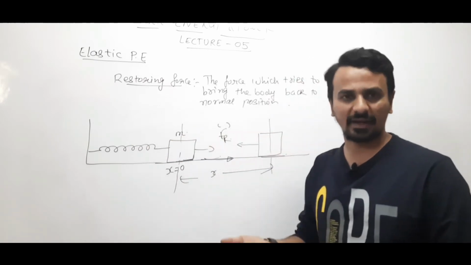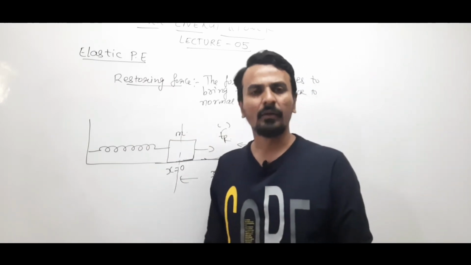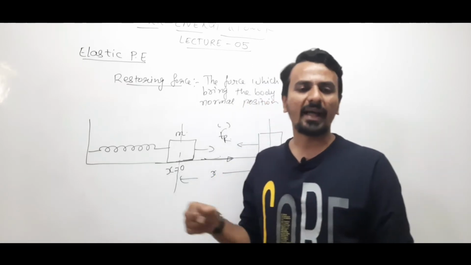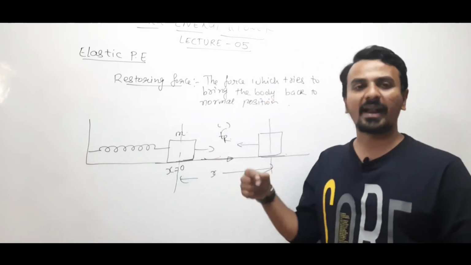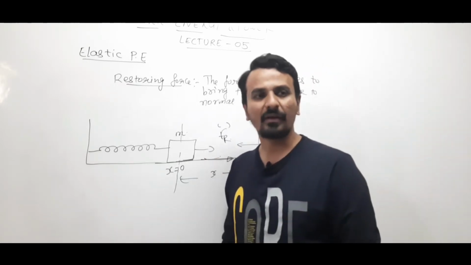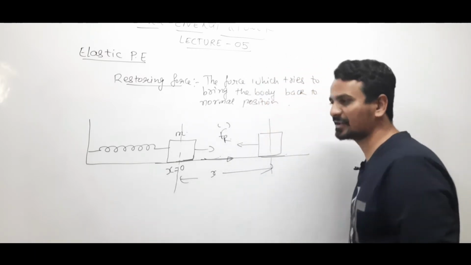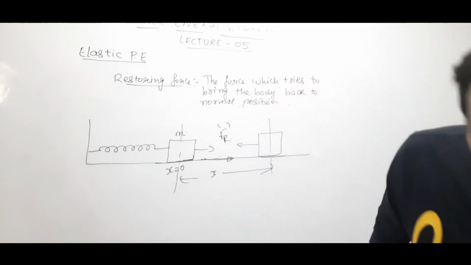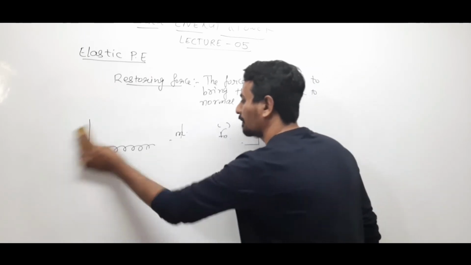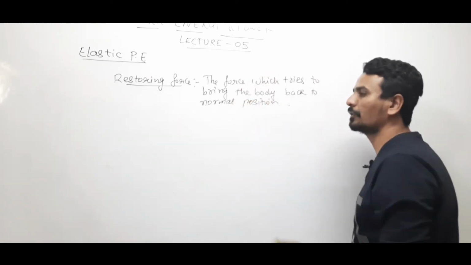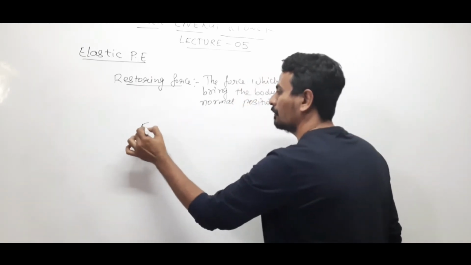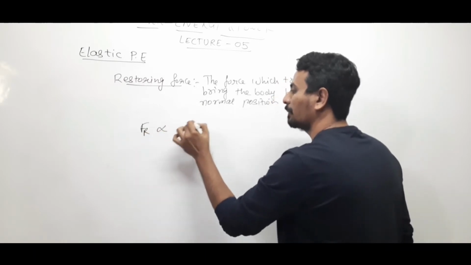So in each and every case, the restoring force acts in the direction opposite to displacement. And according to Hooke's law, which you will definitely learn, restoring force is proportional to displacement.